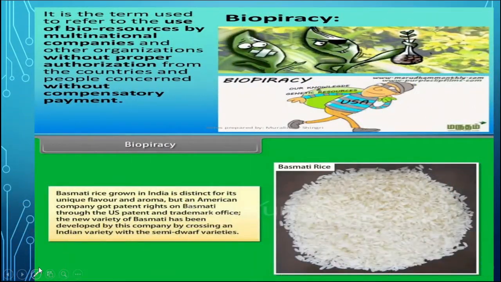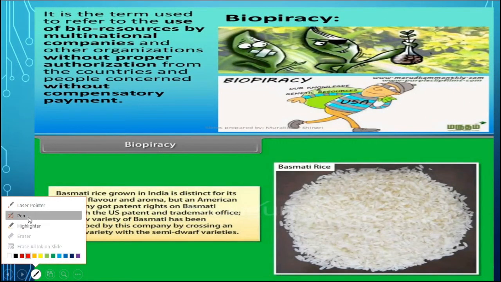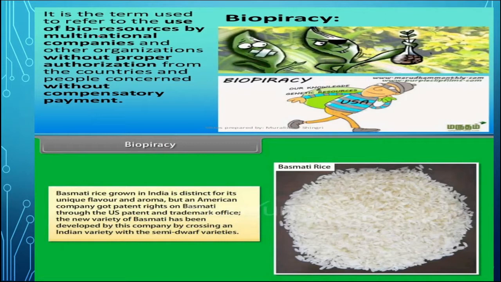Here we can see biopiracy. What is biopiracy? Actually, biopiracy can be defined as the use of any product or method without proper authorization from the country or the people concerned.